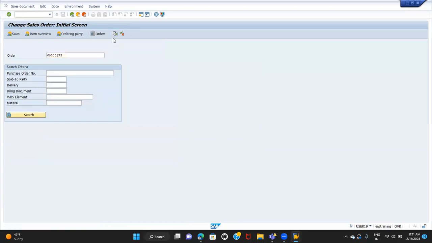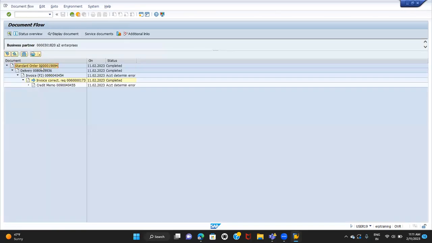If I go to document flow, order, delivery, invoice correction request, create now. So we can complete the flow. And coming to the